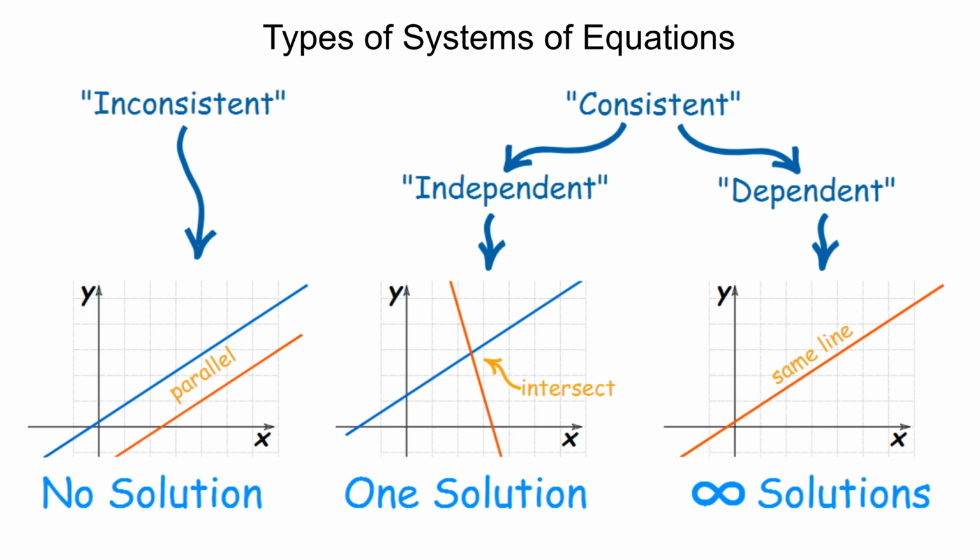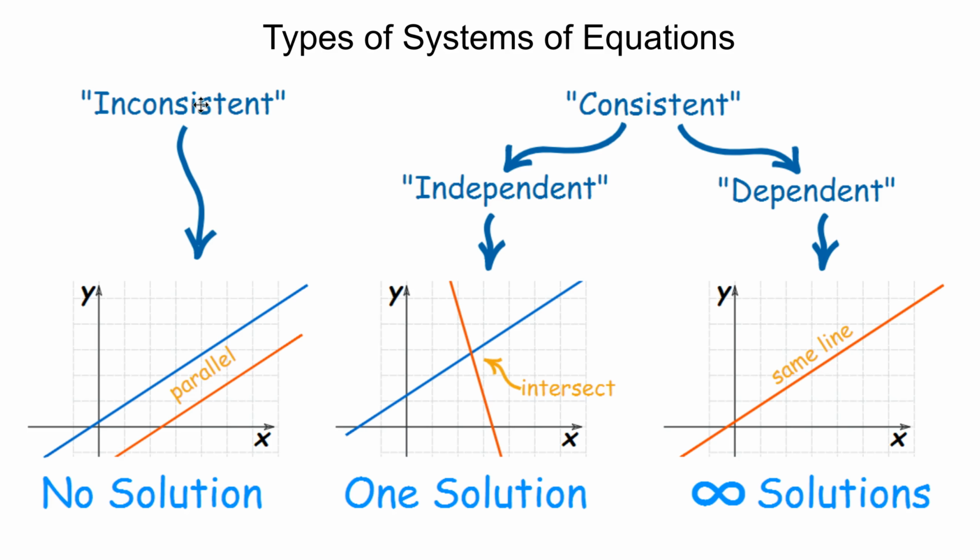Hello, today we're going to talk about the different types of systems of equations. And as you can see by our nifty little picture here, there's actually three possibilities that we could have occur. One possibility is that our system is what we call inconsistent, and that essentially means that there's no solution that is going to satisfy our system of equations.